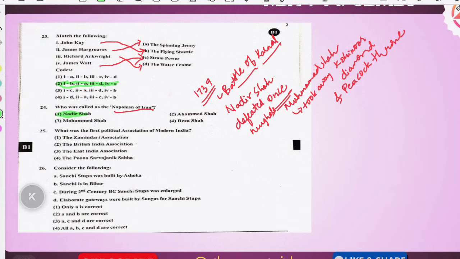Who was the first political association of modern India? See, you must know the oldest association of modern India, the answer will be the Zamindari Association. 100%, why, we will see the years. The Zamindari Association was founded in 1838 by Dwarkanath Tagore and Radhakant Deb.